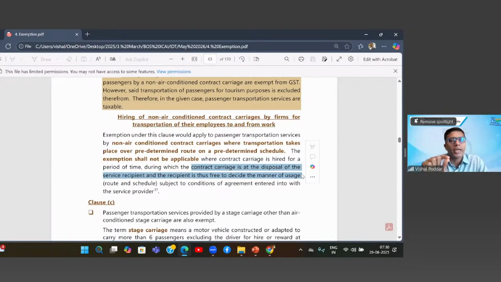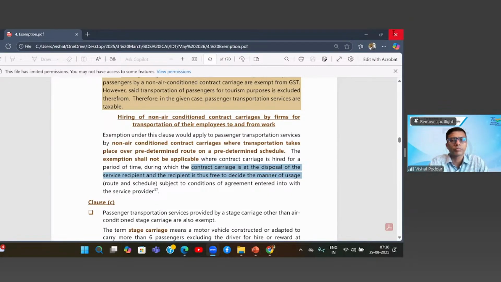And that is what is clarified, that the above exemption entry is providing exemption exclusively for passenger transport. If you are hiring a vehicle, that is what is not covered here, and we will not give you any exemption. Is this clear to all? Yes. Now I hope the doubt is clear.